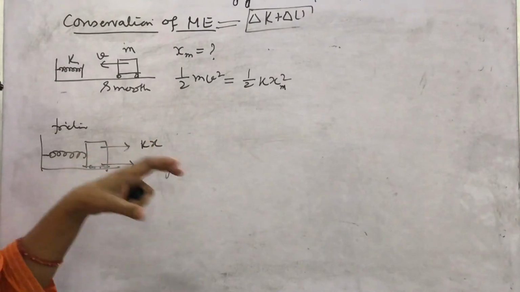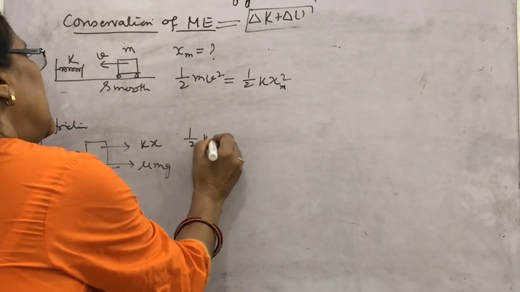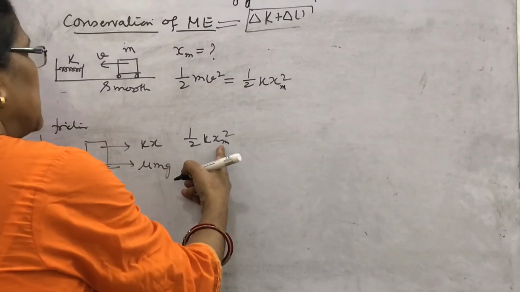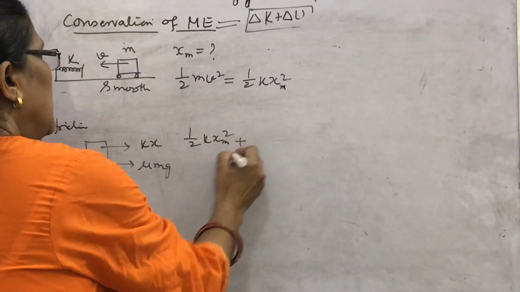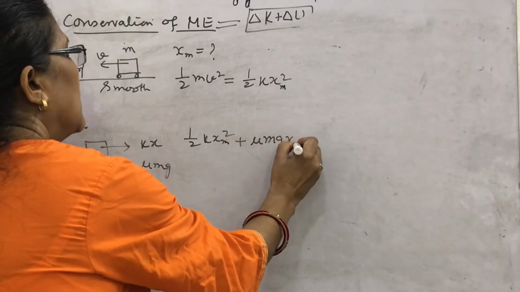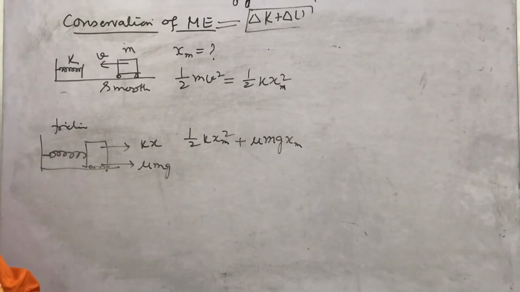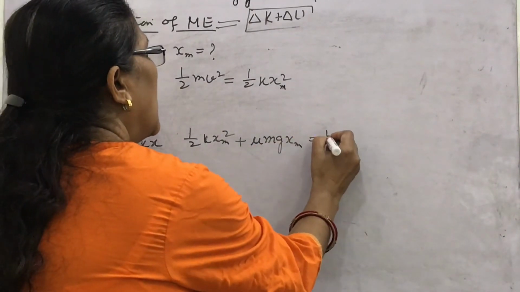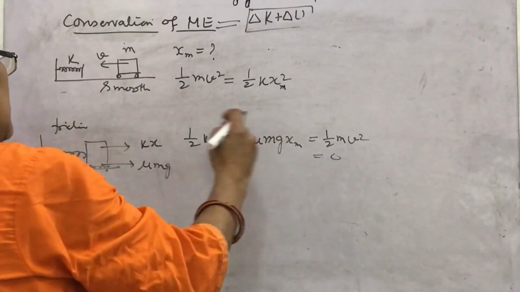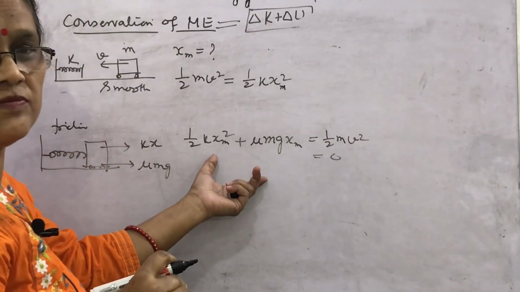To solve any numerical, the values will be given. Then how will you write? Half kxm square, plus the work done by the frictional force, which is mu mg into x, whatever the expression is, will be equal to the kinetic energy. What is the kinetic energy? This is half mv square, and this will become 0 when it is fully compressed. Then you can find it. In this way you can solve the question.